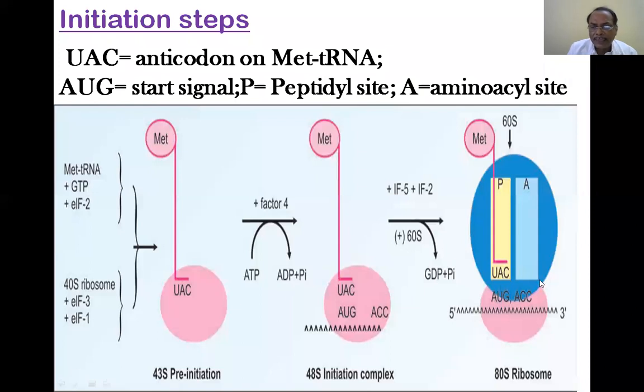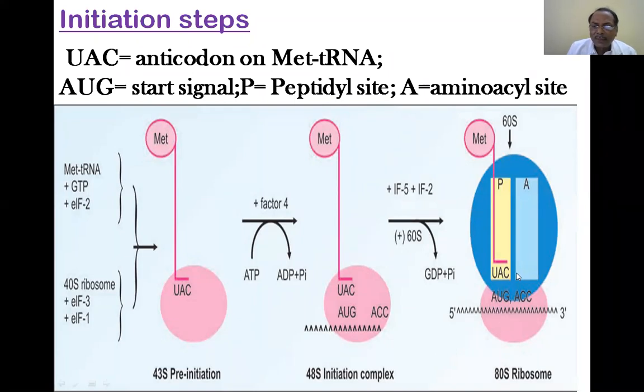Then what is present in the first code in that mRNA? ACC. So now exactly for A there should be U, for C there should be G, for C there should be G. A tRNA containing the UGG anticodon should be invited, and then the aminoacyl site will forcibly accommodate it along with its amino acid.